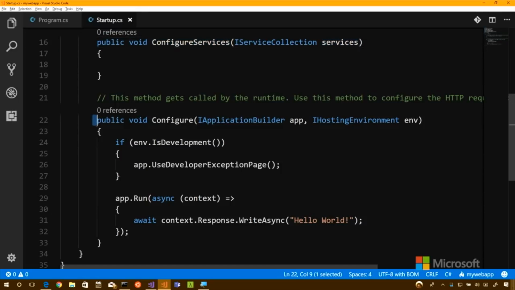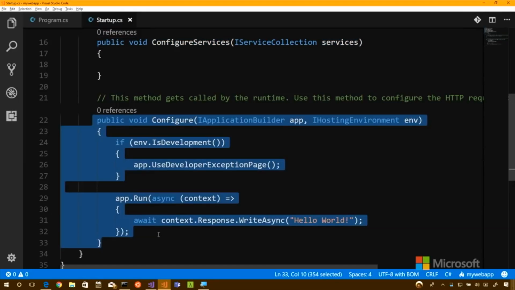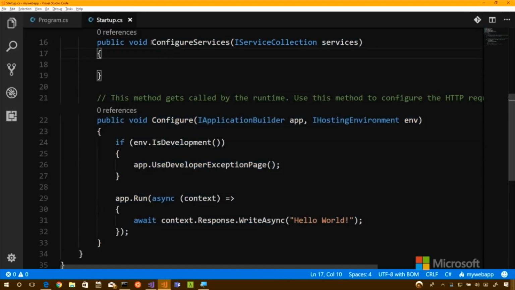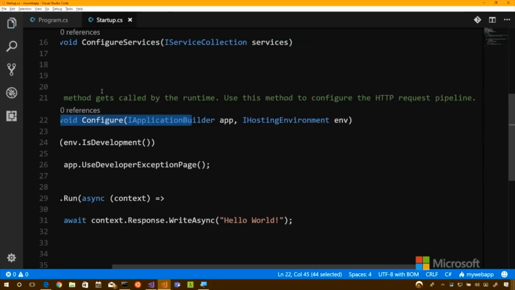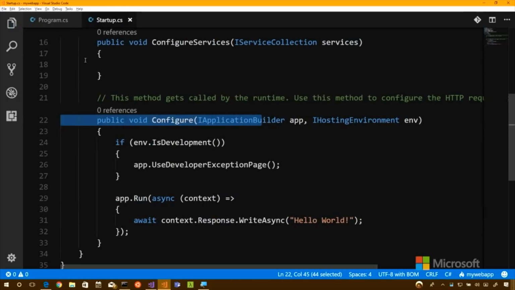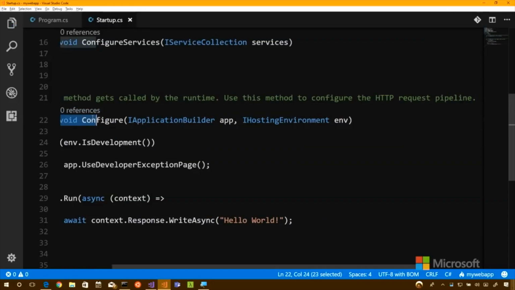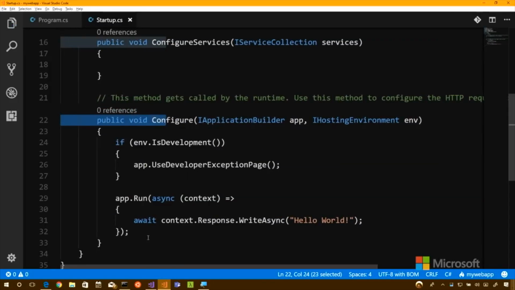And then configure them, set them up. Like they could have named it add services, or do the stuff with the services, and then configure them. But the point is that one is prep your environment and then do specific things to set your environment up. Like in this case, if we're doing development, not production, then when you get an exception, you'd like a nice friendly page, not a page of horror. Yes, not the scary page.